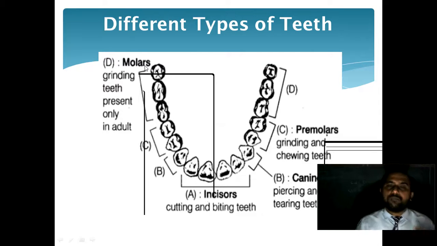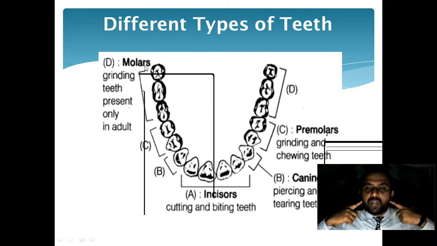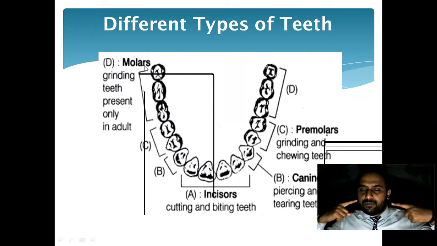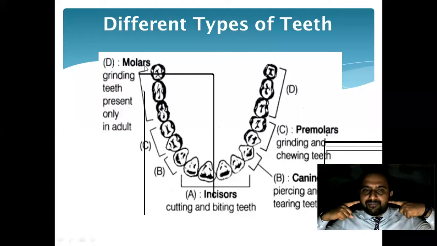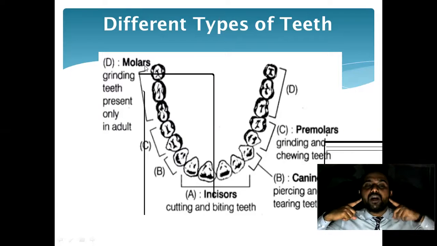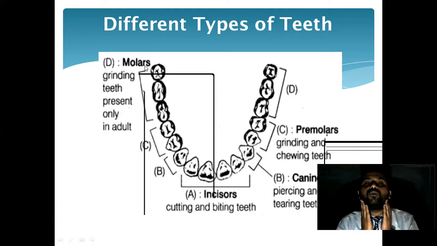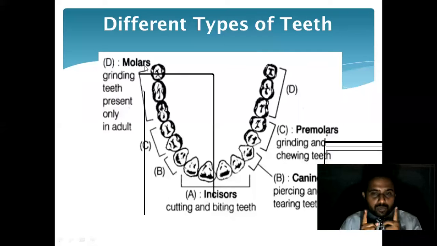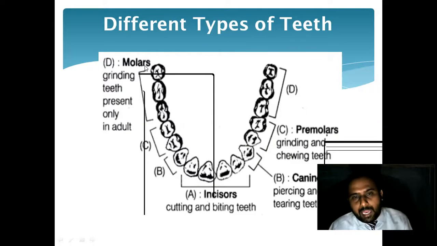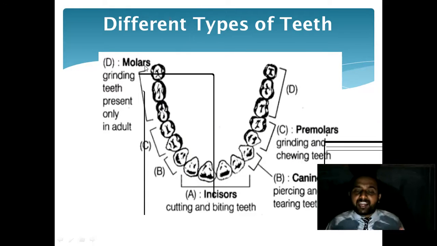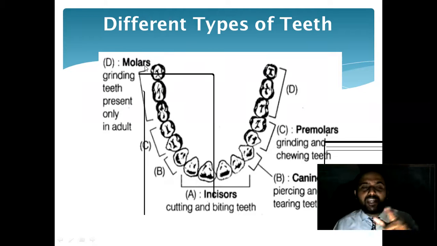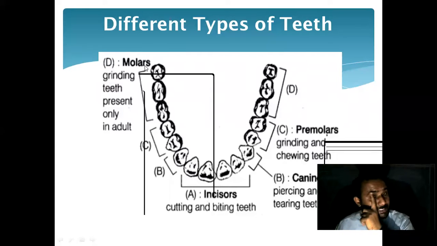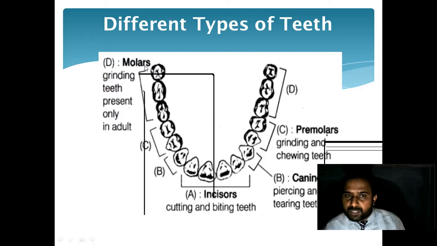Just keep in mind that first the molars, 3 from right, 3 from left. This is for one jaw. Lower jaw 6, upper jaw 6. Total molars will be 12. Very good. After that, the premolar comes. In the image you can see it clearly. What is the role of the molar?